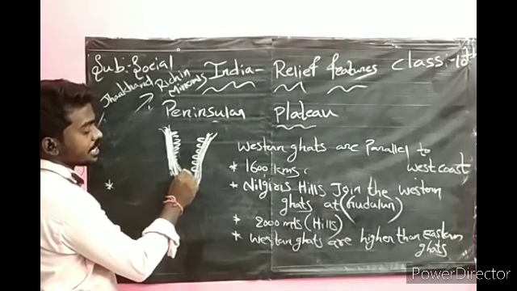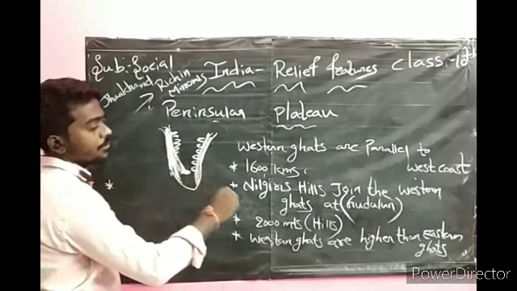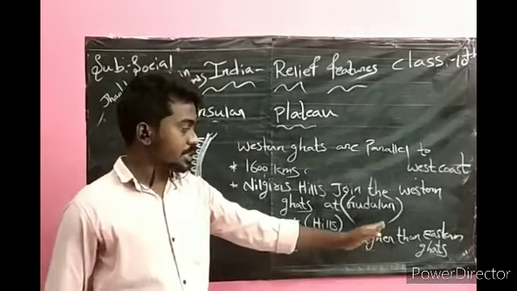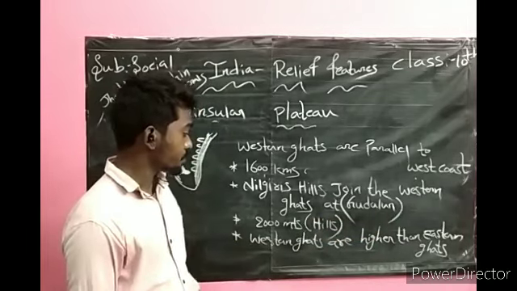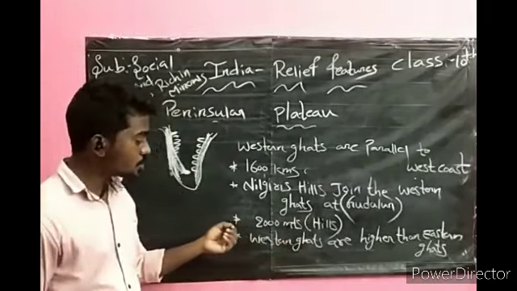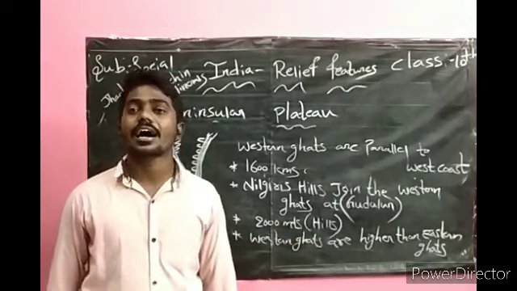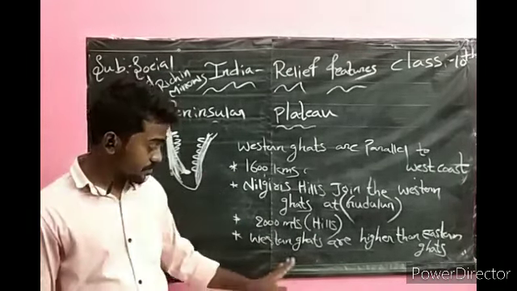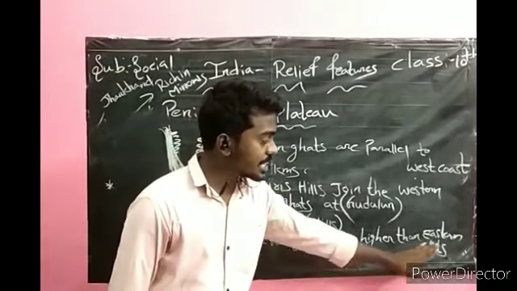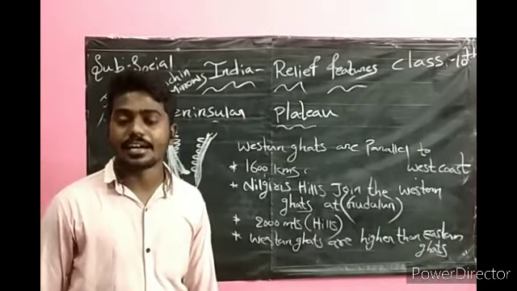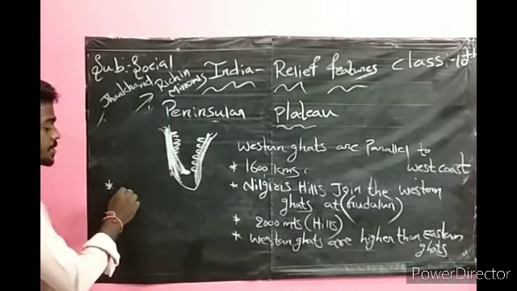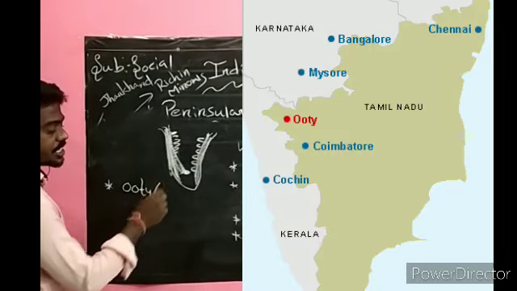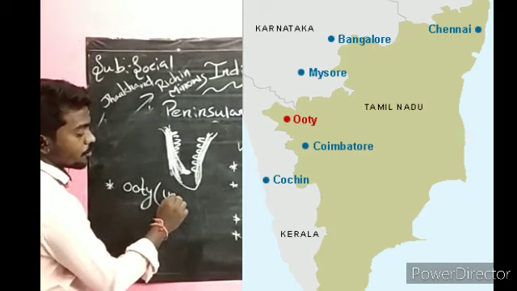Nilagiri Hills join the Western Ghats at Gudaluru. We have hills of almost 2000 meters height in the Western Ghats, and famous hill stations like Ooty are present in the Western Ghats only.